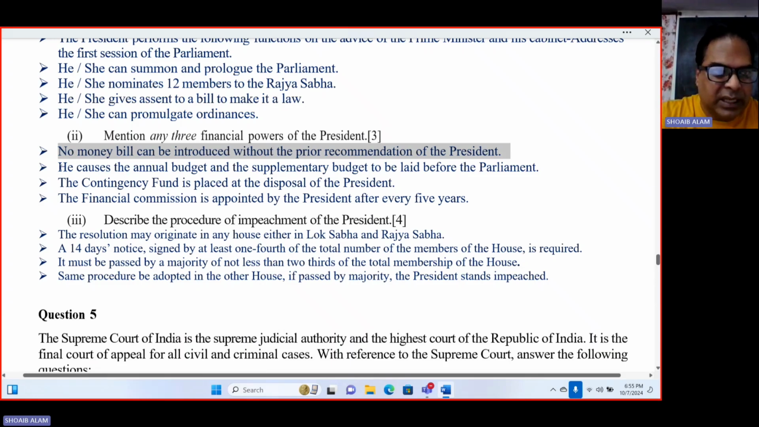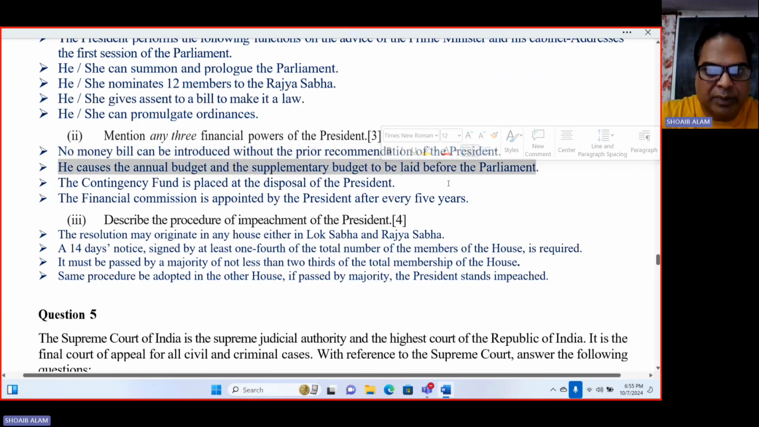Then the second one is he causes the annual budget and supplementary budget to be laid before the parliament. It is all because of the president; he asks the finance minister of India to lay the budget in the parliament, so there also permission is required. Then the contingency fund is placed at the disposal of the president. And the fourth one is any three you can go through. The finance commission is appointed by the president after every 5 years. So these are the financial powers of the president of India.